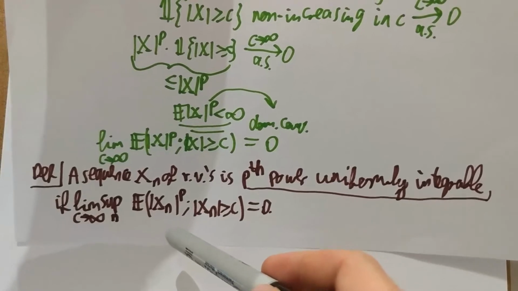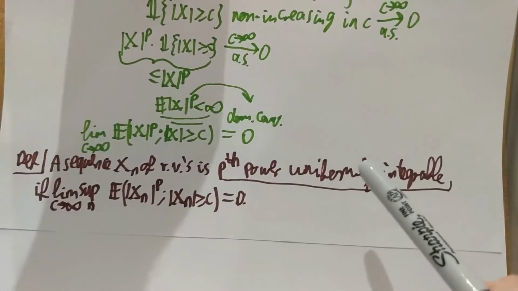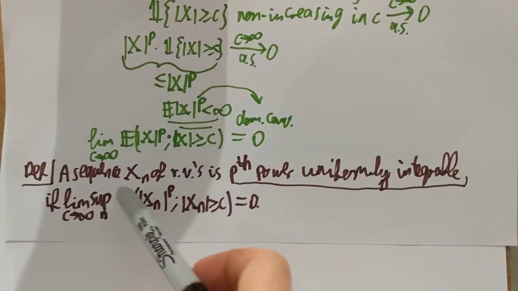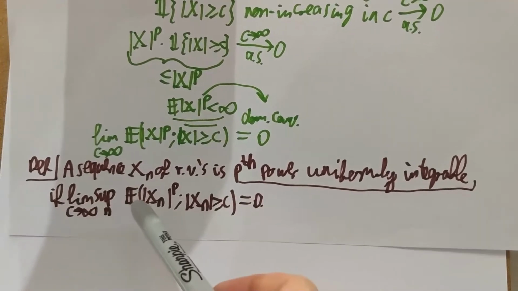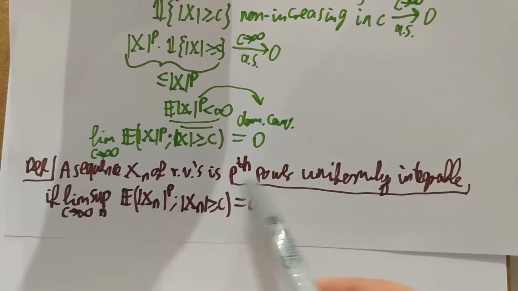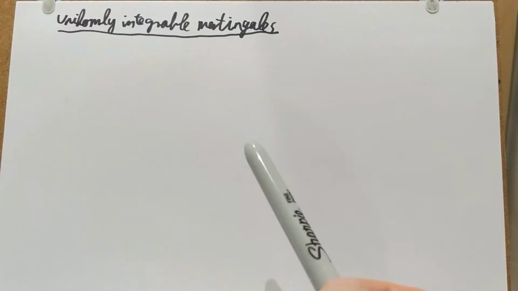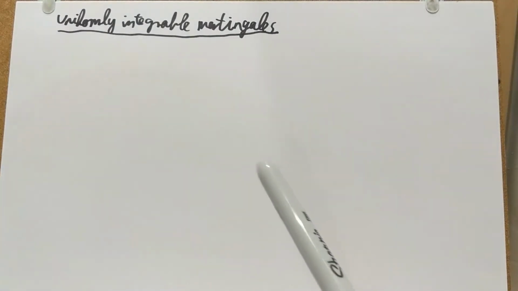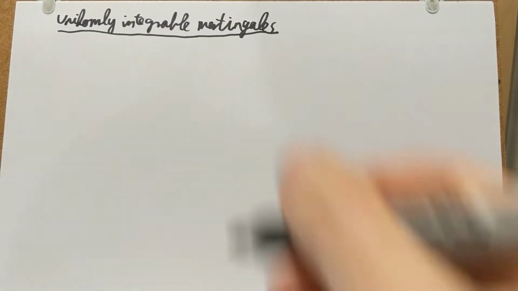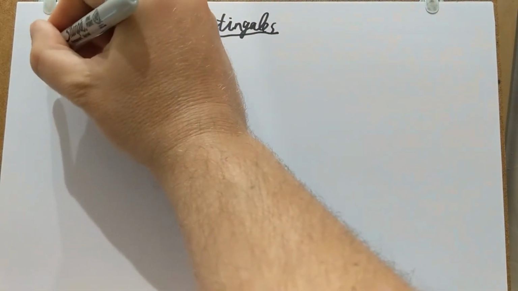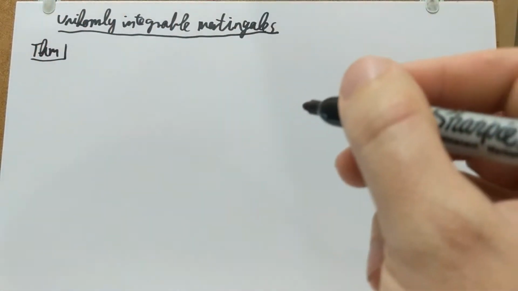I'm going to use just first power uniform integrability. We defined it in general for p-th power, but we're just going to look at first power uniformly integrable martingales. Here is the theorem I want to show to you in this video.